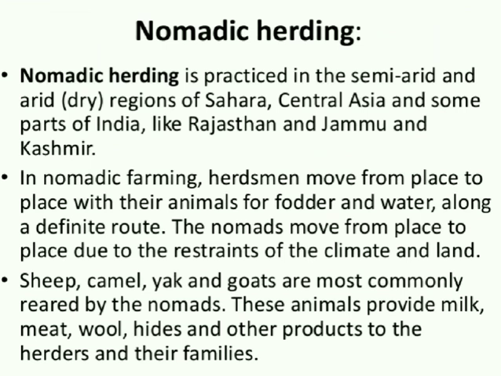This type of agriculture is mainly practiced in the arid or semi-arid regions. Here, the herders maintain a large number of cattle, and they move from one place to another in search of water and food. That type of herding or rearing of animals is called nomadic herding.